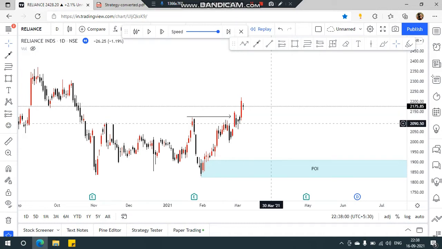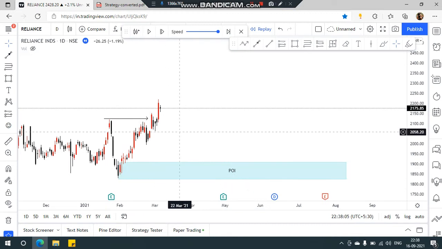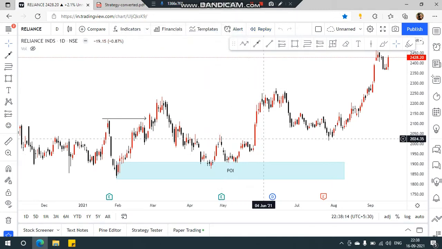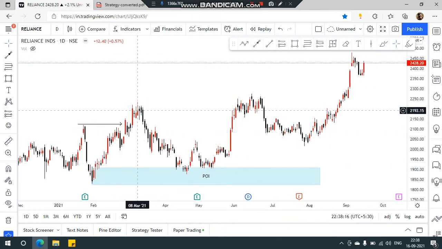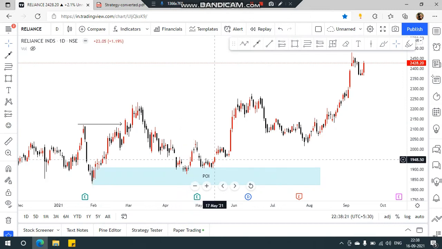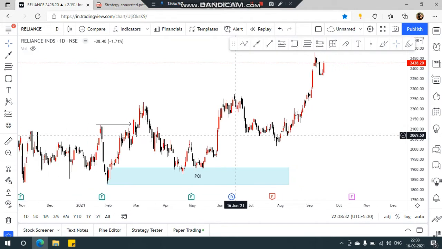Okay, so then what I can actually do is wait for the market to retrace to our order block and then take an entry. Okay, so I'll be taking an entry somewhere around here. I hope you understood this part. Market will retrace to our order block or our POI here, and then we will be taking an entry, and exit or a confirmation we will be doing in the next video. In this video we will be only focusing on the order block part. Okay, so I'm gonna be giving one more example.